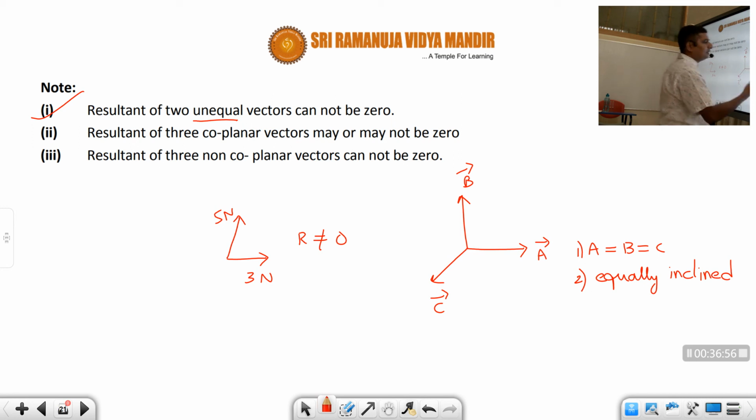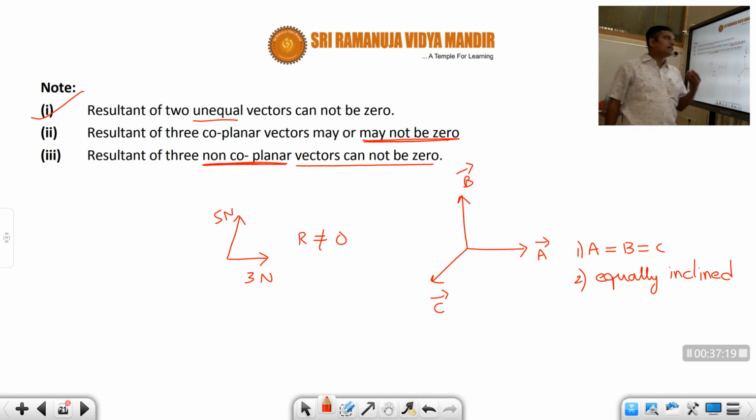Okay. But if they are not equally inclined, or if they are not having the same magnitude, then the resultant may not be 0, students. Then the resultant of 3 non-coplanar vectors cannot be 0. It is impossible. Non-coplanar vectors means all the 3 vectors are lying in different planes. So no matter whatever rule you apply, the resultant can never be 0, students. Okay, next one.